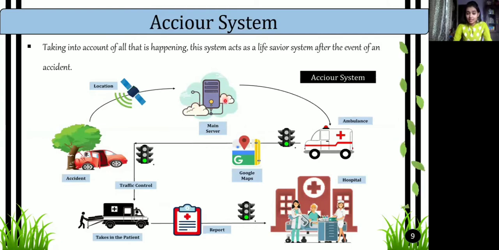Once the main server gets the location, it searches for an ambulance and sends the ambulance to the accident area. The ambulance takes the patient and reaches the hospital. On the way to the hospital, a report is sent to the hospital even before the patient himself arrives, so that the hospital and the doctors know about the condition of the patient and can make the proper arrangements for it.